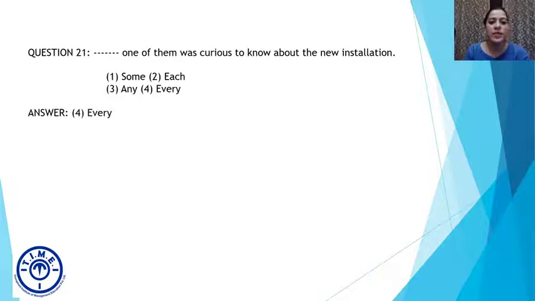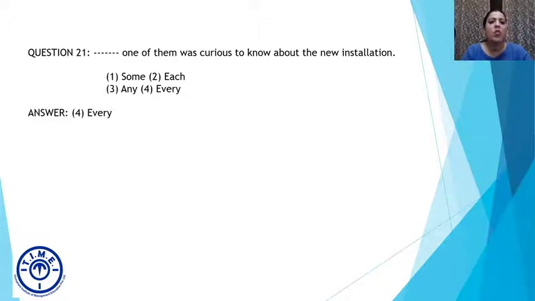Now, as we have discussed earlier, each does not take one after that, but every can take one. And also sometimes you can even combine it into one single word. So every one of them can be, everyone can be one single word, right? And it can also be two different words.